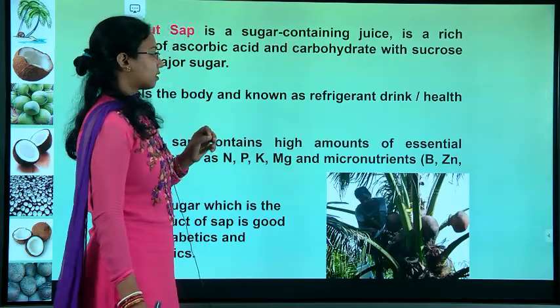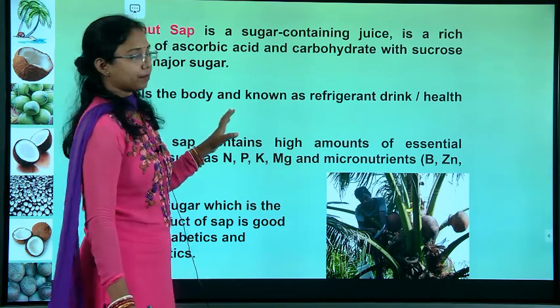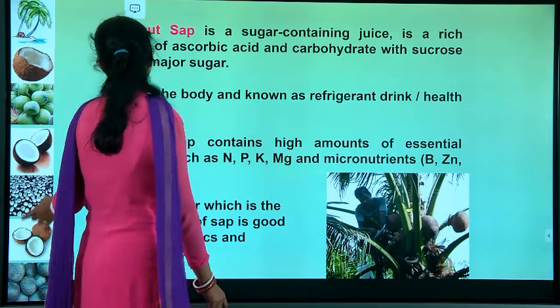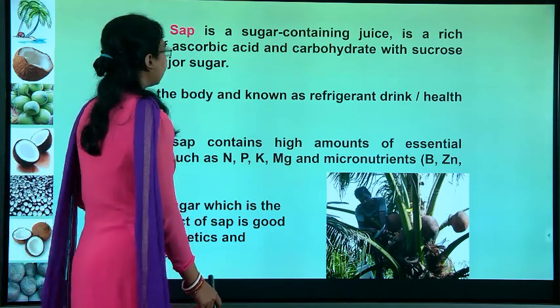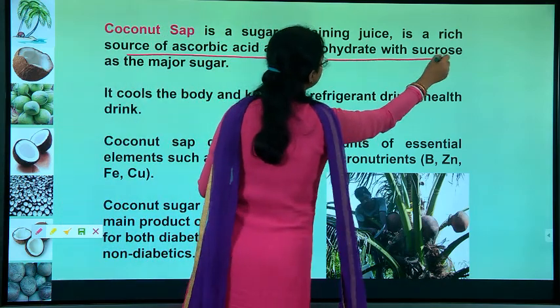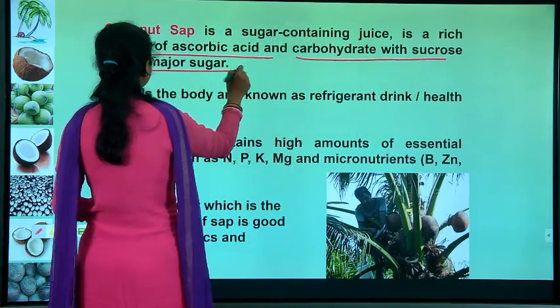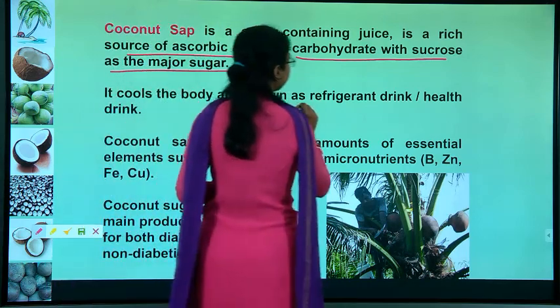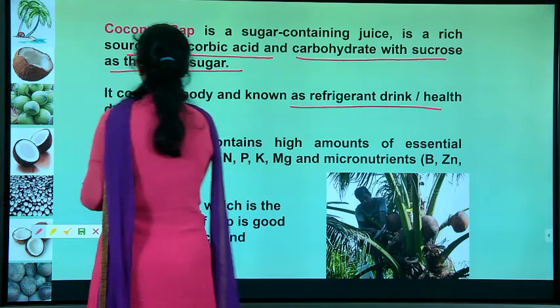Next, last, we are seeing the coconut sap. Coconut sap is a sugar-containing juice, rich in ascorbic acid and carbohydrate, with sucrose as the major sugar. It cools the body and is known as a refrigerant drink or health drink.